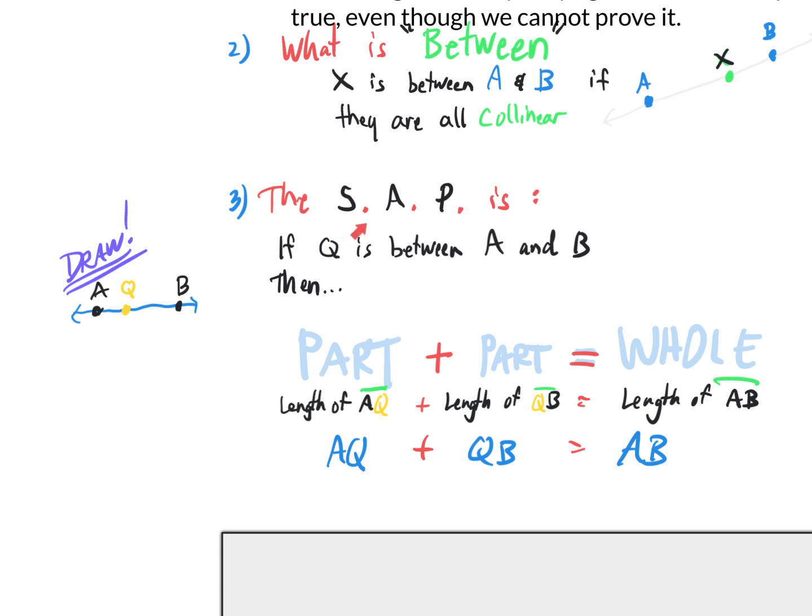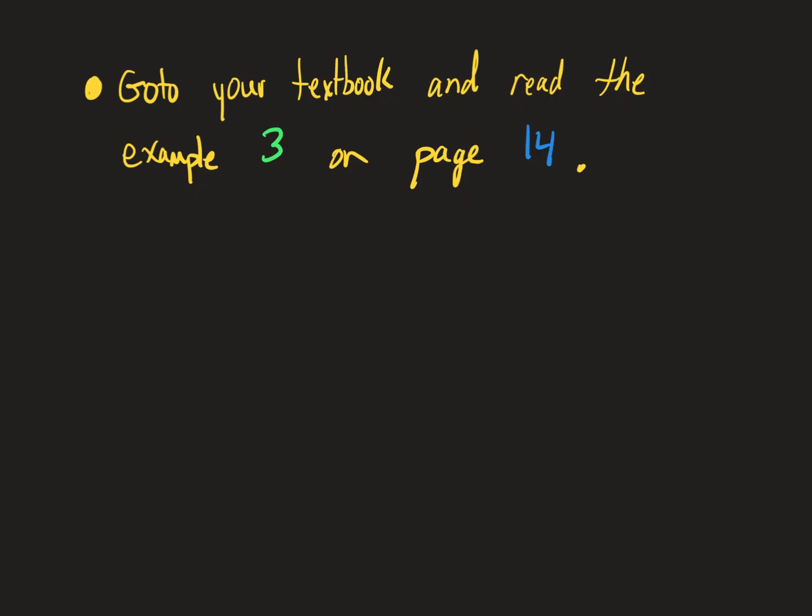This is the segment addition postulate. Part plus part equals whole. Whenever a point is between two other points, this part on the left, sometimes it's bigger, plus the part on the right is equal to the whole segment. That's it. That's the segment addition postulate. I encourage you to open up to page 14 and read example 3. This is a nice, clear example using the segment addition postulate.